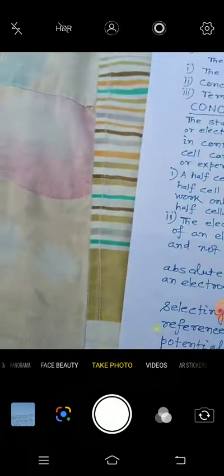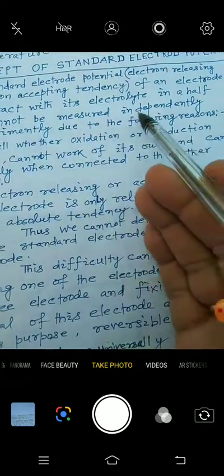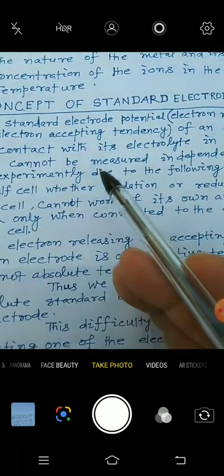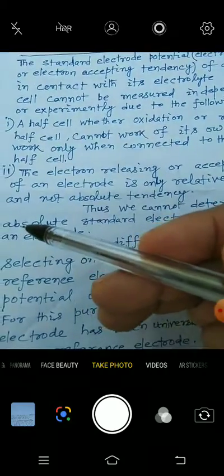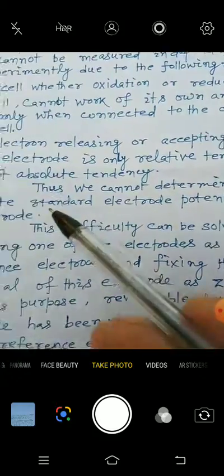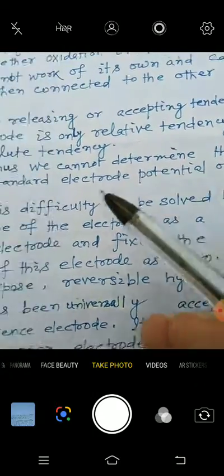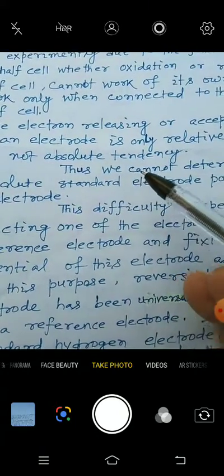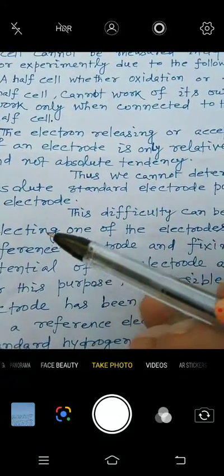See here. The reason is that we cannot get, even independently or experimentally, the electrode potential of any electrode, due to these two reasons. Thus, we cannot determine the absolute standard electrode potential of an electrode, because it is a relative property.